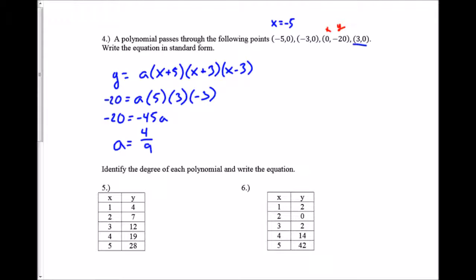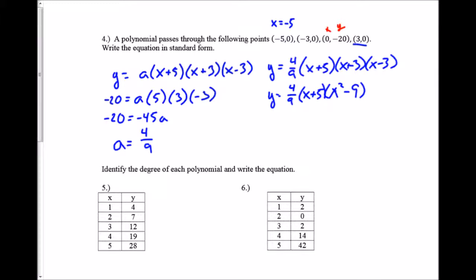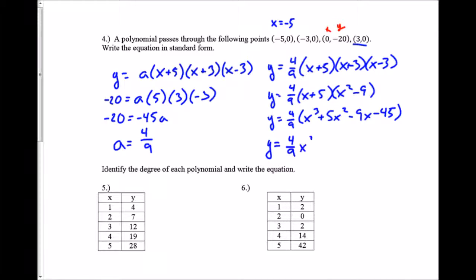And so now from here, I want to write this in standard form. y equals 4/9 times these guys. And once again, I'm just going to multiply all this out. And that's it.